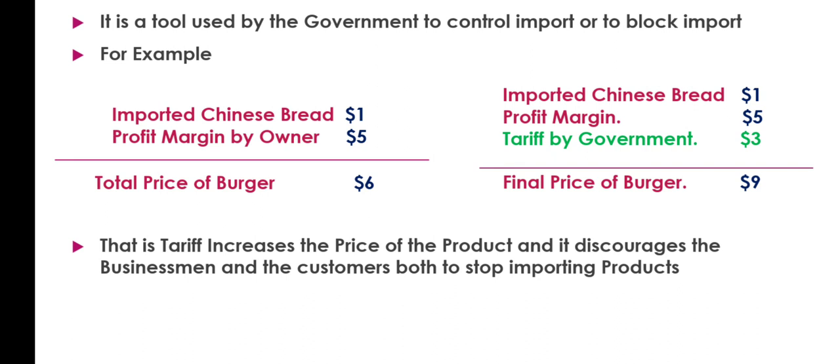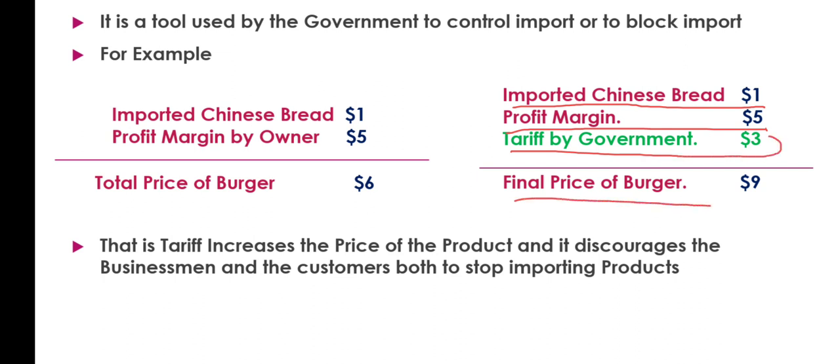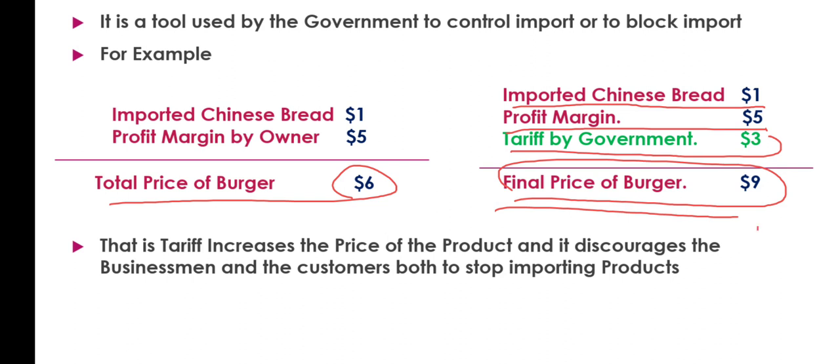imposed by the government. So the imported Chinese bread is again $1, same. Profit margin kept is $5, same, but the tariff by the government is $3. Now the final price of the burger is $9. Earlier the total price of the burger was $6, but due to the imposition of a tariff of $3 extra, the final price of the burger goes up to $9.